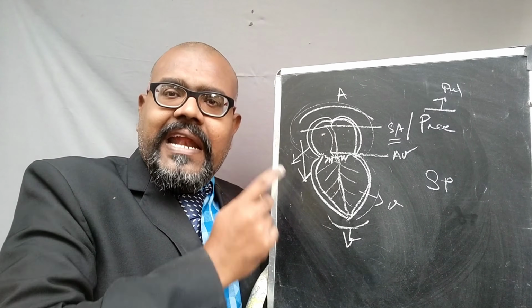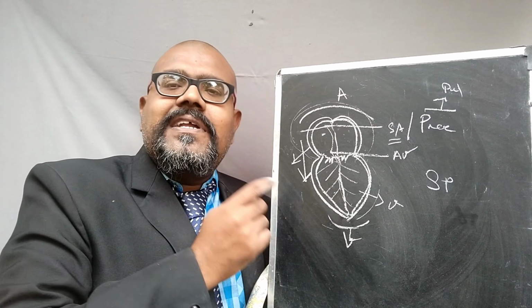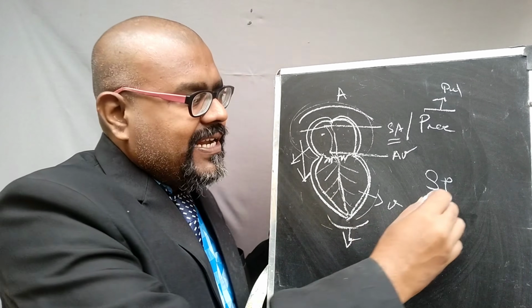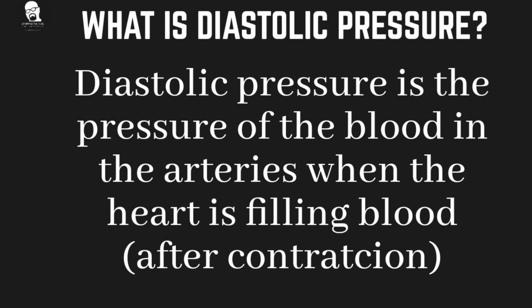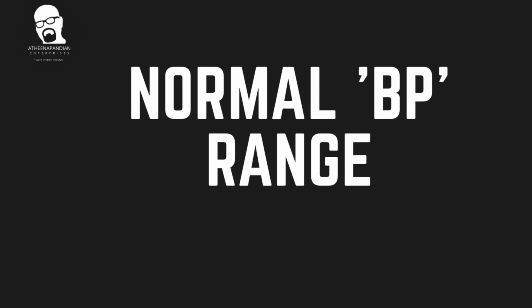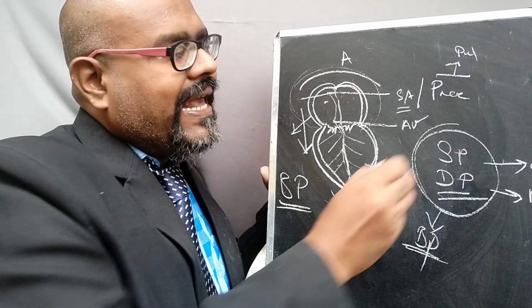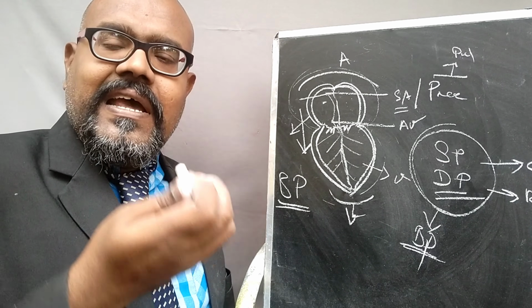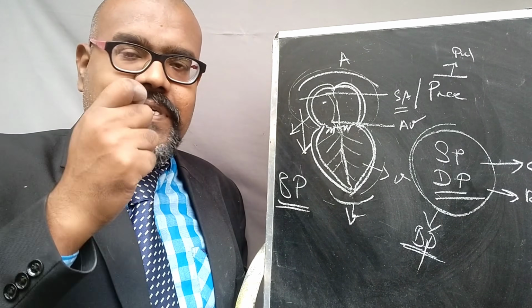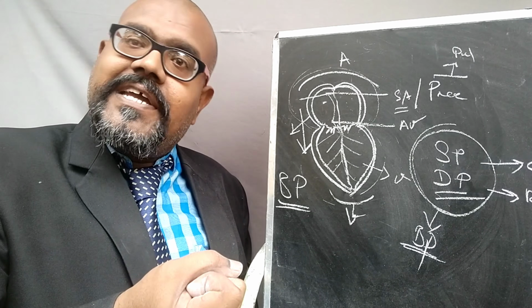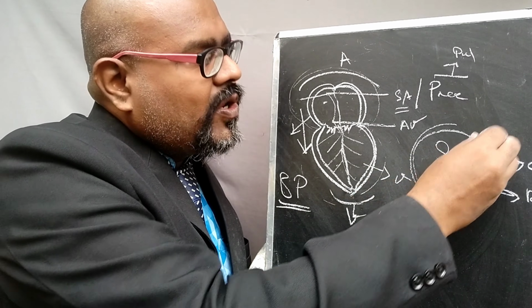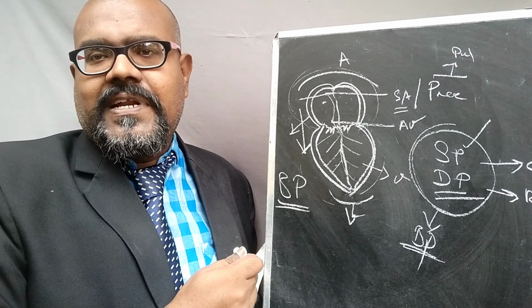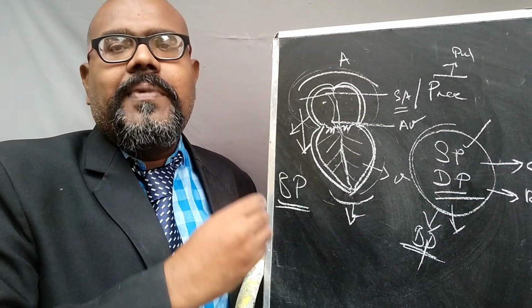During the relaxation of the chambers of the heart, the pressure created in the blood is called the diastolic pressure. During contraction, the physical force is greater. Please remember, during contraction the pressure creation is more. During relaxation, the pressure creation is minimum. So the systolic pressure is always the high pressure range, and the diastolic pressure is the minimum pressure range.